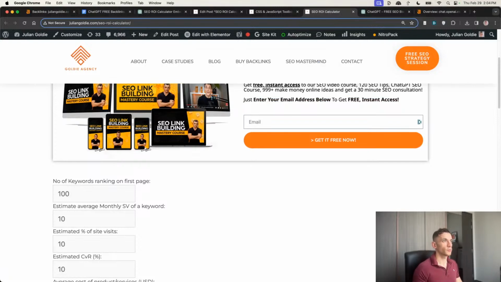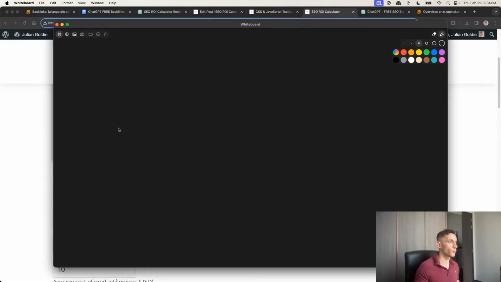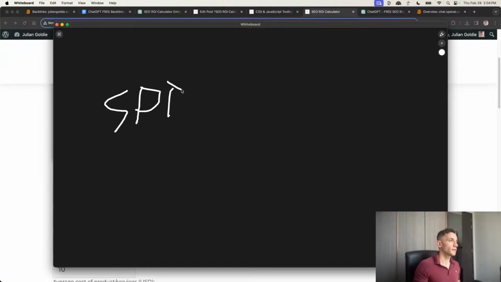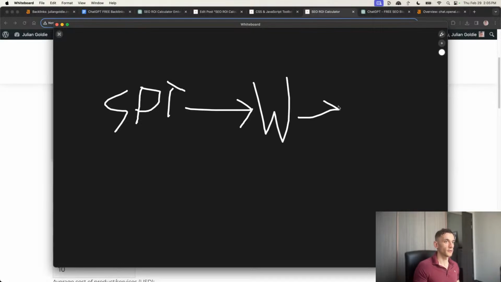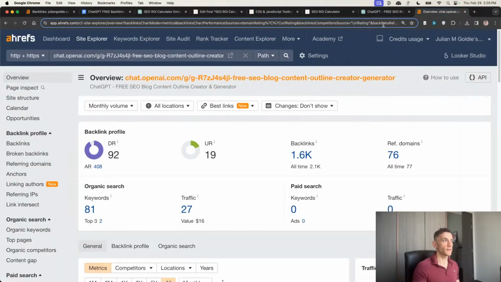And I just want to make this 100% clear on exactly how it works, right? Just in case we get any questions. So you've got ChatGPT giving you the HTML and the CSS. You put that into your website on the blog post and the CSS and JavaScript toolbox. So that's on WordPress. And then you do the outreach and get backlinks built to that page. And you can rank it on Google either way, right?